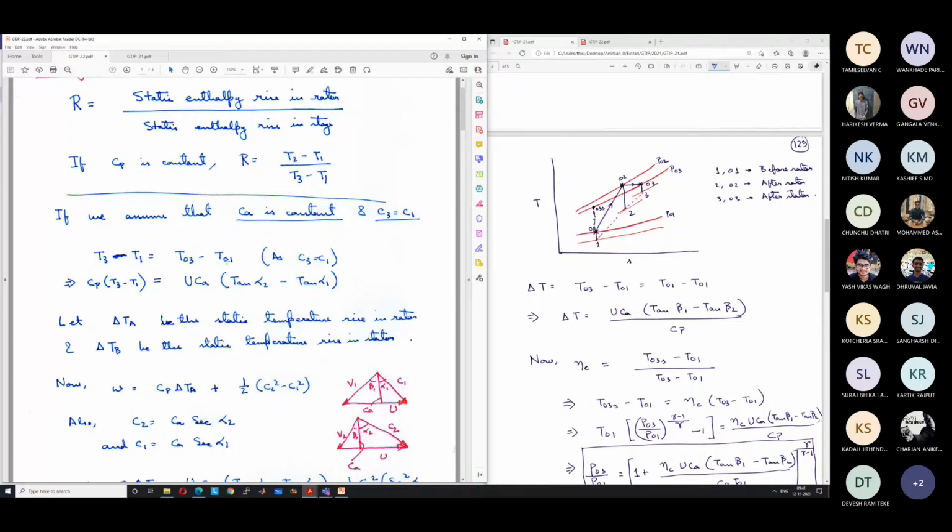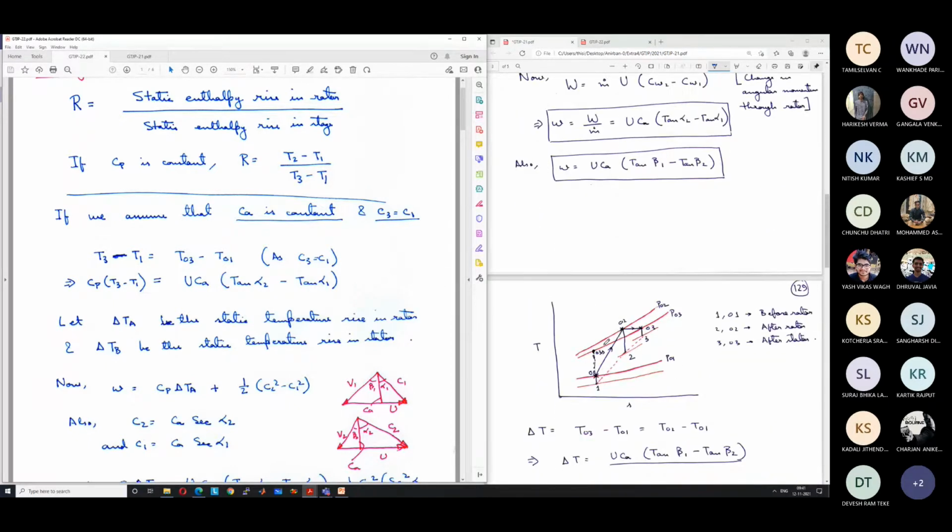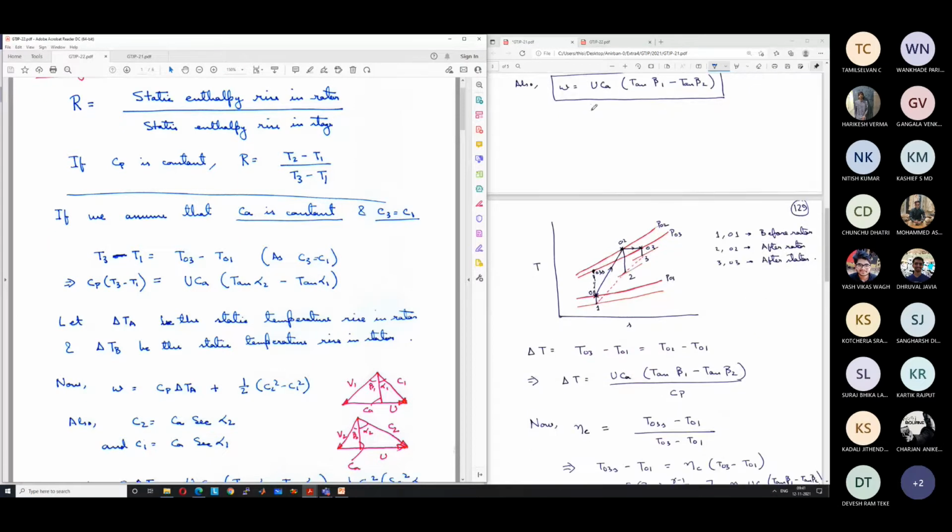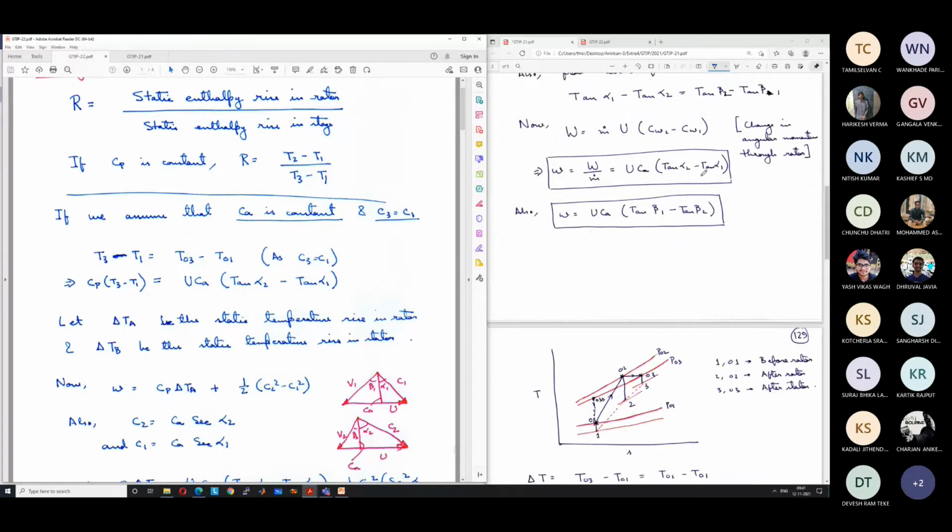And so Cp into T03 minus T01 we have already written as equal to work input, U Ca into tan alpha 2 minus tan alpha 1. So we can write here as Cp into T3 minus T1 is equal to Cp into T03 minus T01 is equal to U Ca into tan alpha 2 minus tan alpha 1.